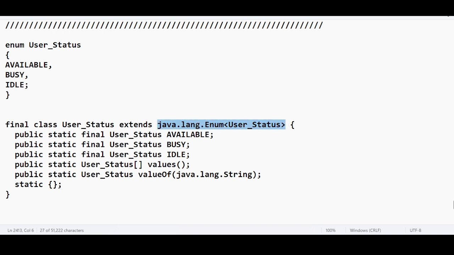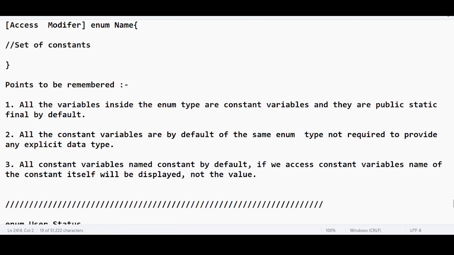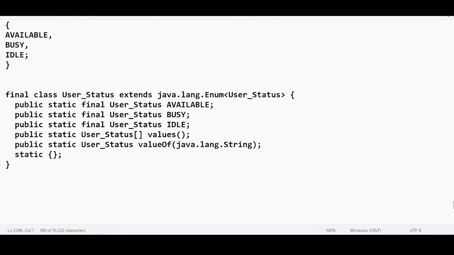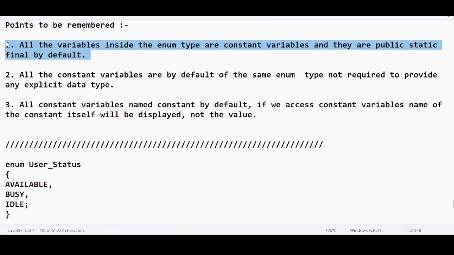Internal things. And this class is going to be final. See, here we have defined it as available. Internally, look at the conversion. By default, it is taking it as public static final. First point, all the variables inside the enum type are constant variables and they are public static final by default. Even when you don't specify this, internally it is converted as public static final. See, available, busy, ideal: public static final, public static final, public static final. First point is justified.